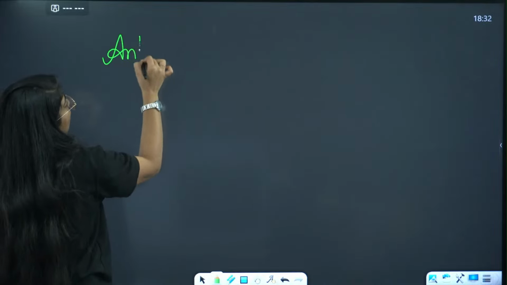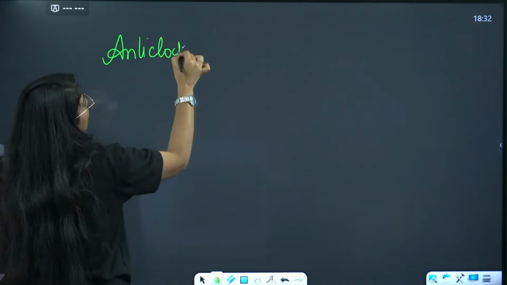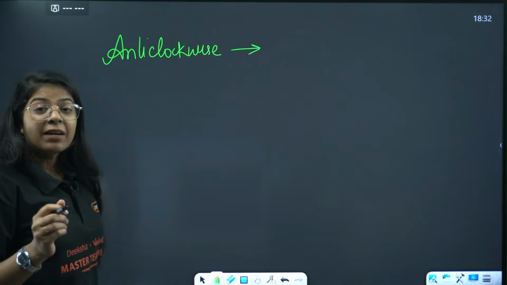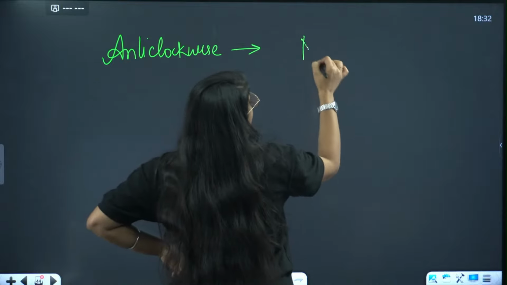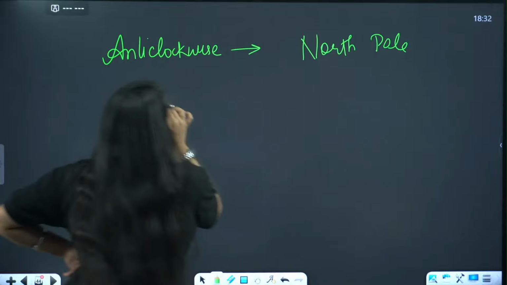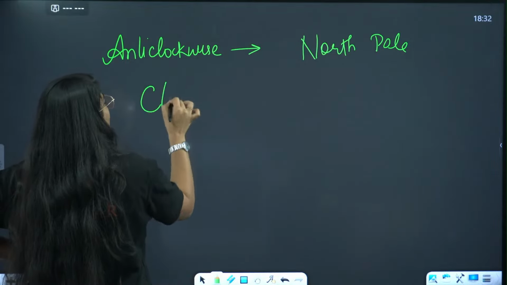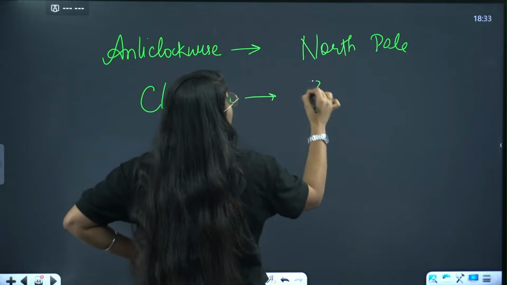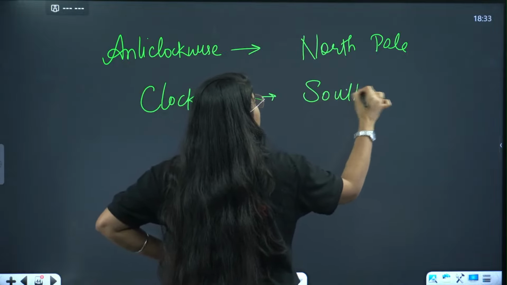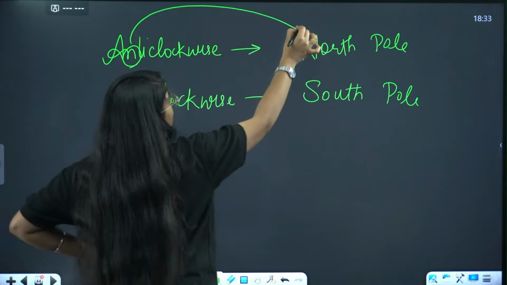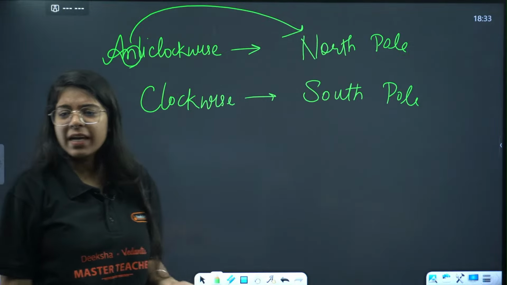And one more thing you can remember: for anti-clockwise, the pole that we can see outward is the north pole. For clockwise, it is the south pole. Everyone understood? How to remember? Look, in anti, n comes, so that means north pole. Very basic. Okay?